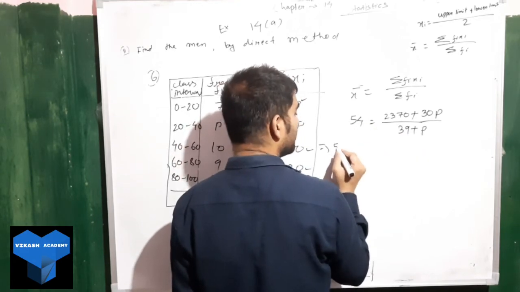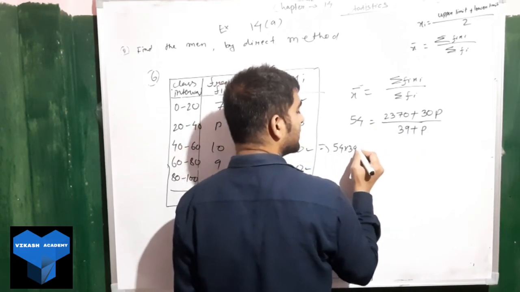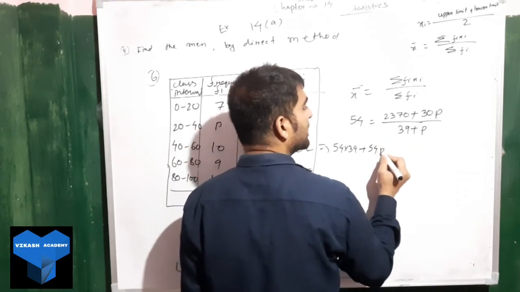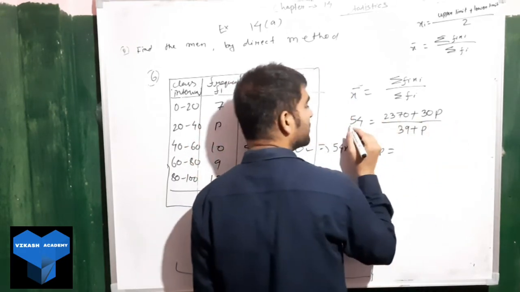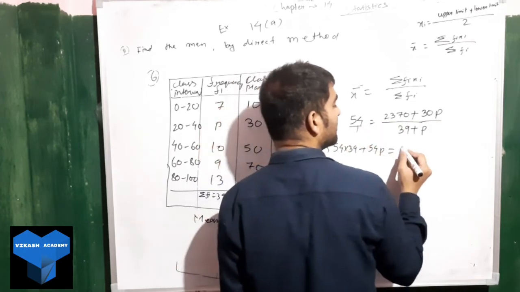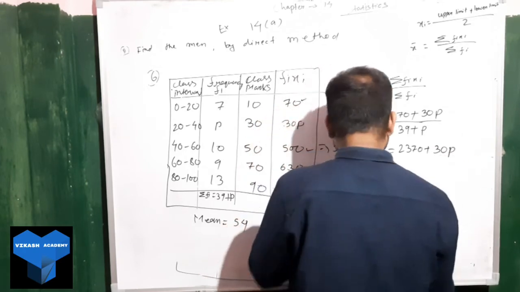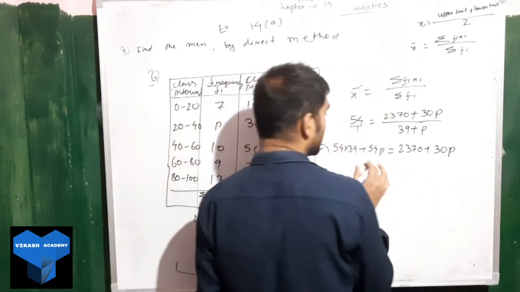So it will be 54 into 39 plus 54 into P. So we write 54P. The right side remains the same, 2, 3, 7, 0 plus 30P. Multiply these two.